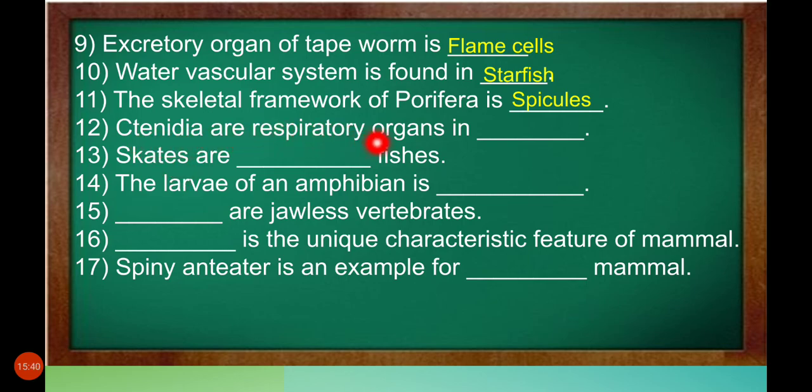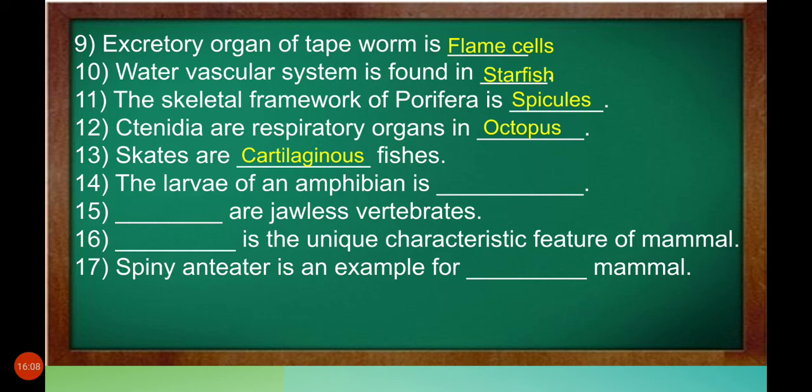Ctenidia are respiratory organs in dash. Where is it present? Respiratory means respiration. It is present in octopus. Skates are dash fishes. What type of fishes?